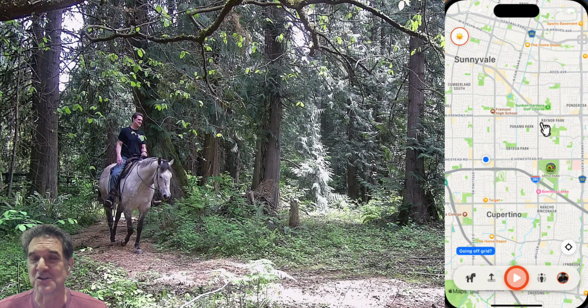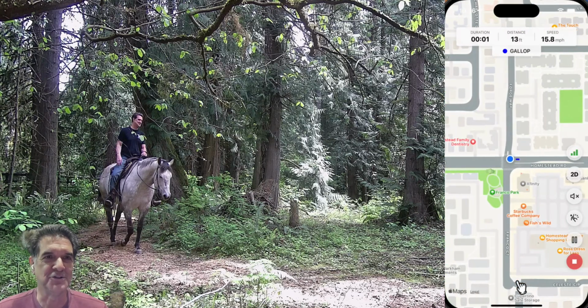Hey, this is just a quick introduction on how to use the app. I try to make it super simple. Start the app, basically just tap that button and you're riding your horse.